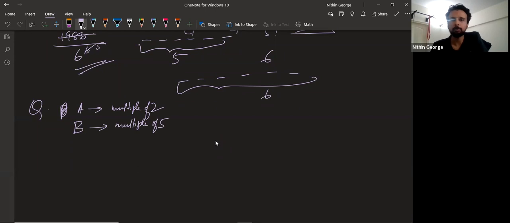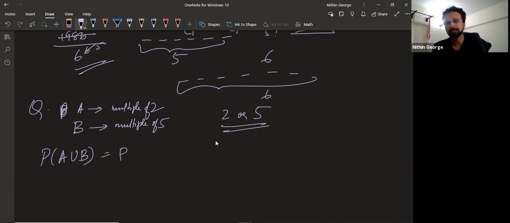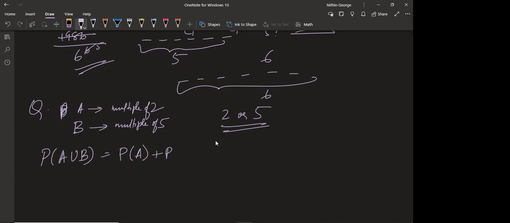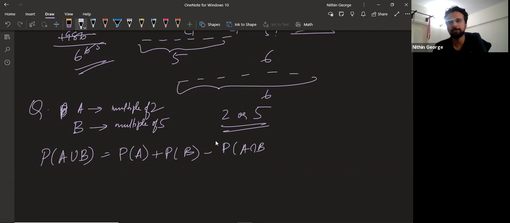So how do we deal with this problem? We need this to be a multiple of 2 or a multiple of 5. So that is basically probability of A or B. So how do I find this? Probability of A plus probability of B minus probability of A intersection B.